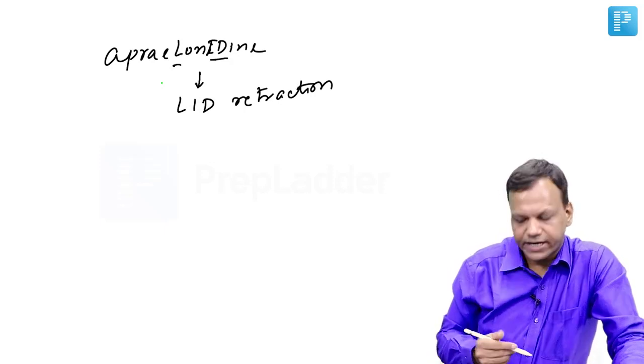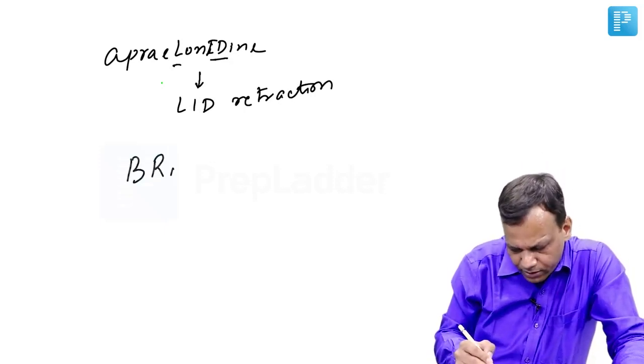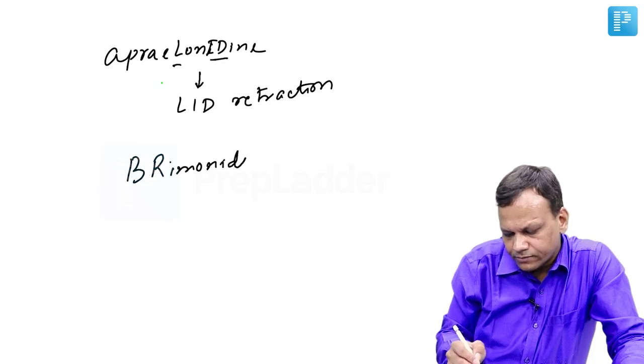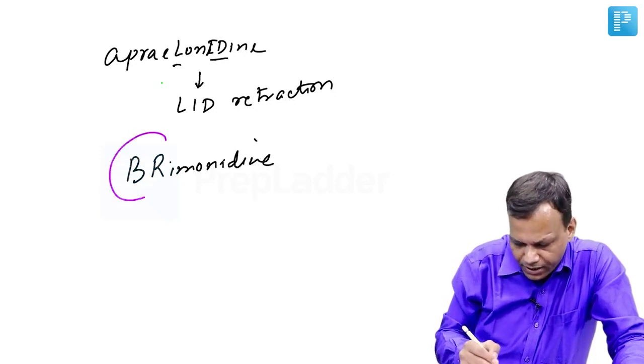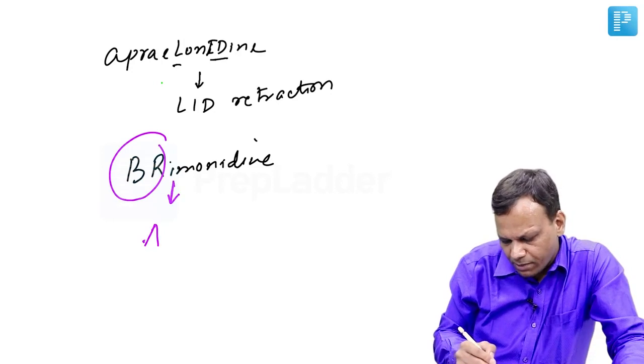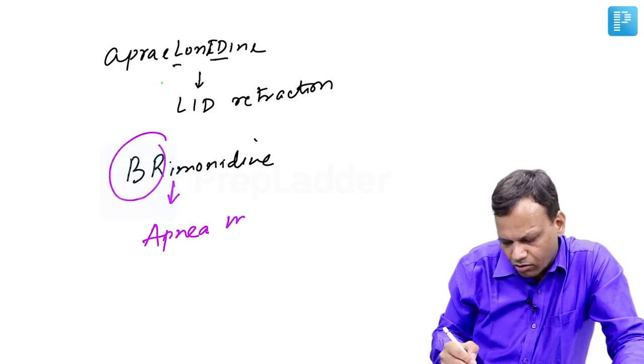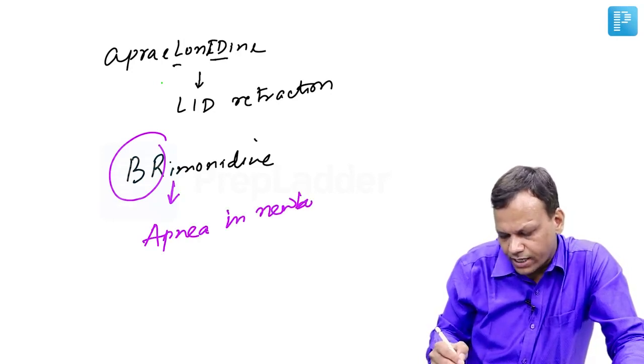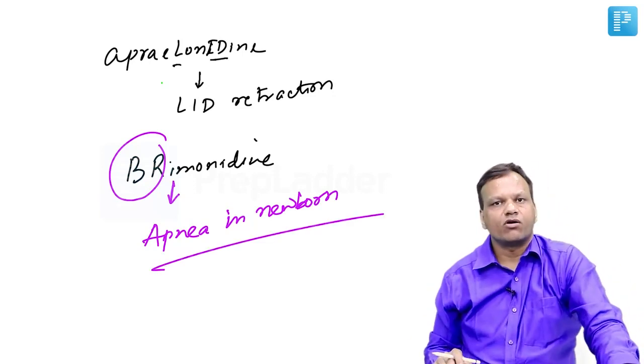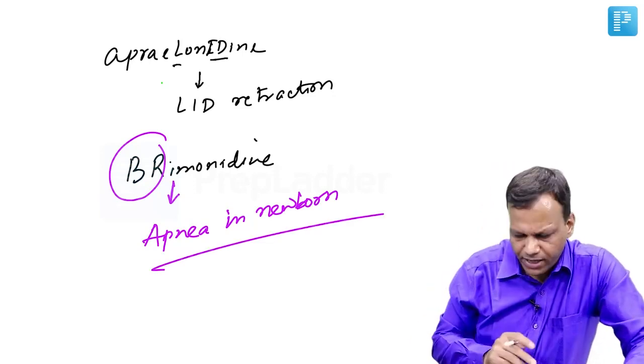Apraclonidine can cause lid retraction, whereas brimonidine, it can cause brain inhibition. Brain inhibition, particularly in the newborn, it can cause apnea. It is contraindicated in newborn babies because it can cause apnea, depress the brain.